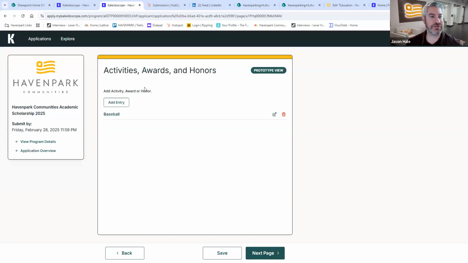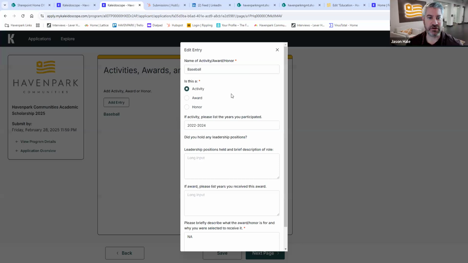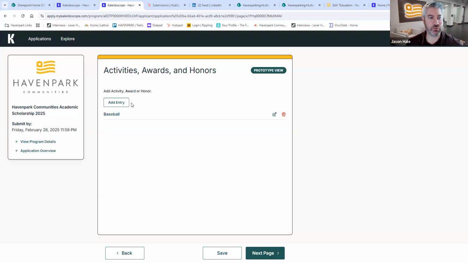Similarly, for any activities, awards, and honors that you received, you can go in here and add these as well. So you can see I put a sample of baseball. Let's say you played baseball in high school, you identify that as an activity, and then the years that you participated in, any leadership positions, any awards that you received, same thing with awards or honors that maybe you received. You would want to go in and create new entries for anything that would be an activity while you participated in high school or in college, or outside of that, maybe in your church, community, anything that you would like us to just know about you and the ways that maybe you have spent your time outside of the academic setting.